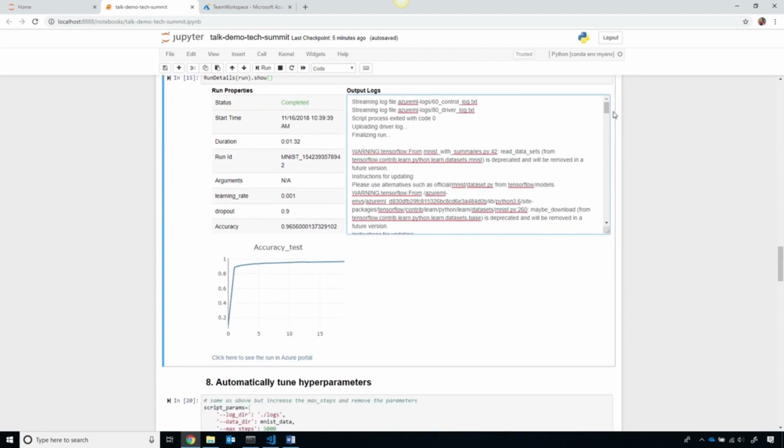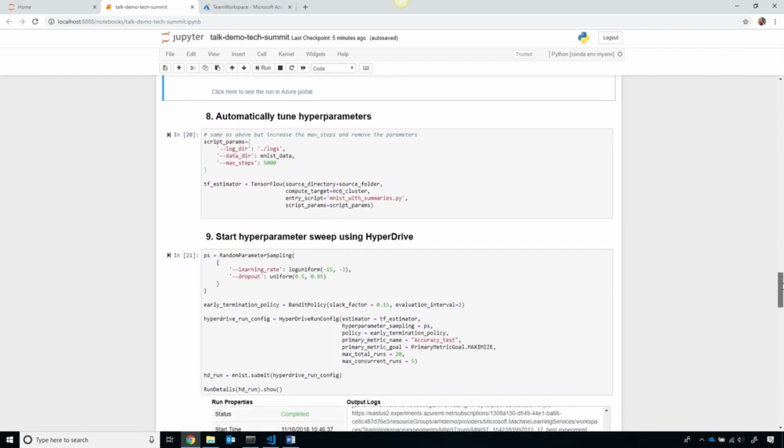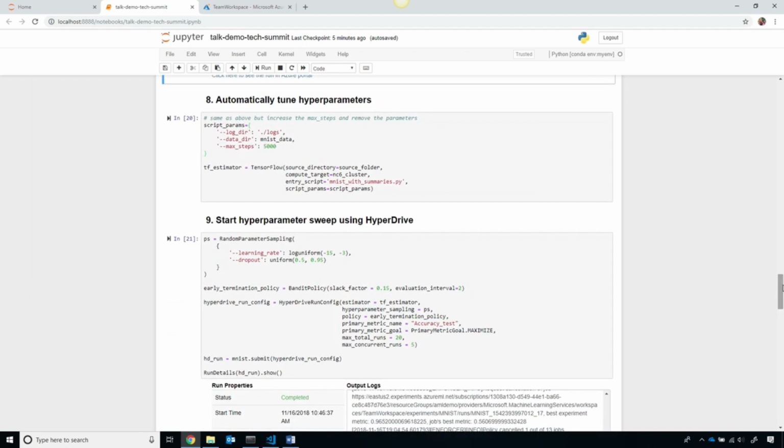And this enables me to get a clear understanding of how well the model is performing using the Jupyter widgets right here in the notebook. Now, one of the really important parts of training machine learning models is tuning hyperparameters. This usually involves a lot of manual guess and check, which is really complicated.